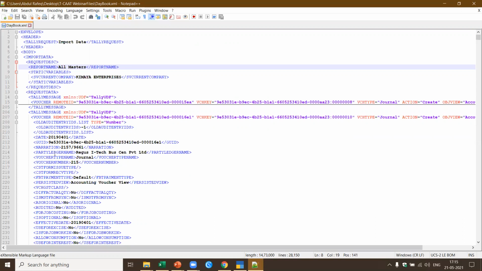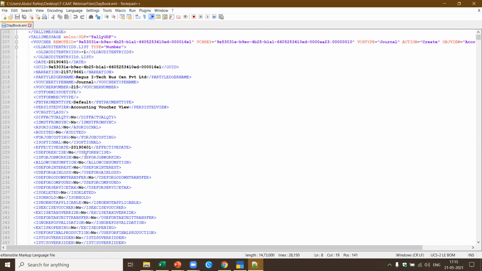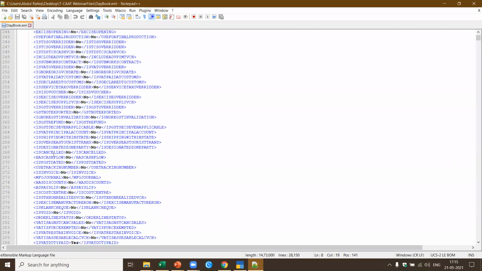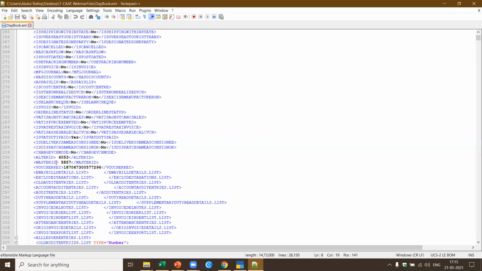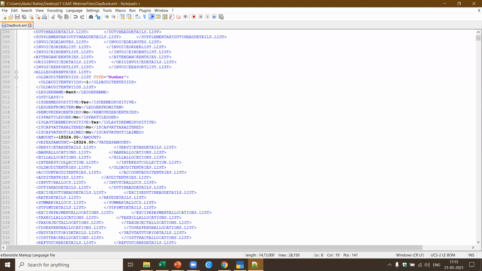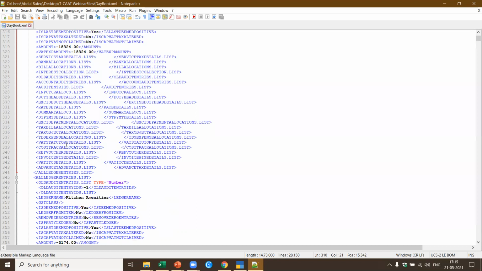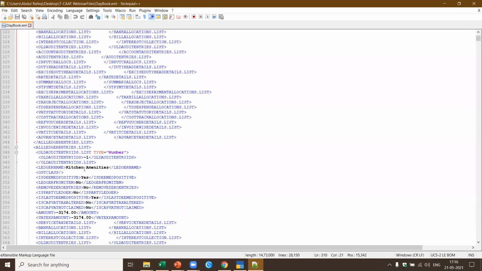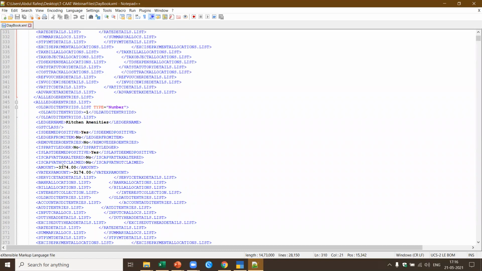Here, if you see 205, this is a voucher dated 01/04/2019. Okay, what is the narration? This is the narration. You've got the party ledger name, this is the journal. Then you have various other things, the accounting voucher view. There are so many other details available. Here it tells you who altered it, what the voucher key is, all those things. Now here it tells me the amount. Minus in Tally means debit. It gives me the ledger name, rent. Okay, it also gives you the VAT amount, etc. Here it tells me the ledger name. Okay, here it gives me the amount.